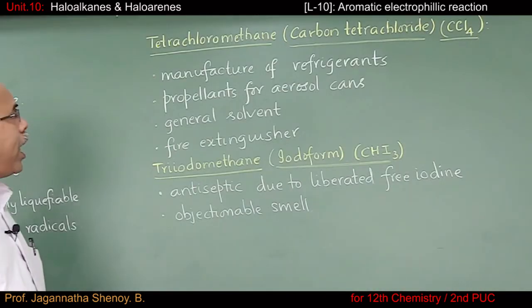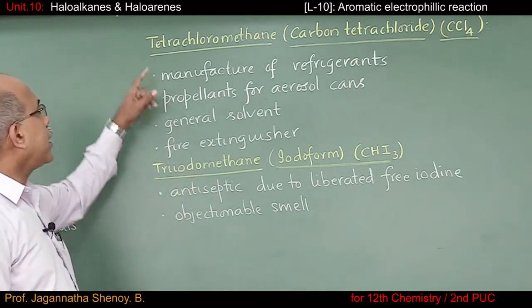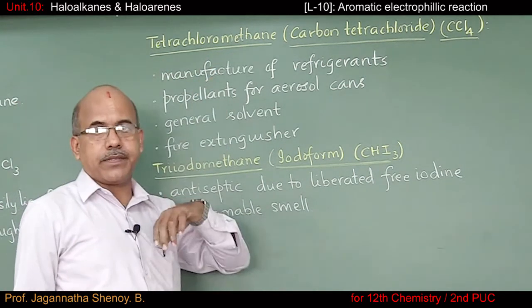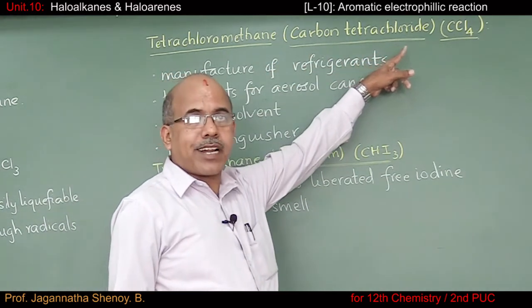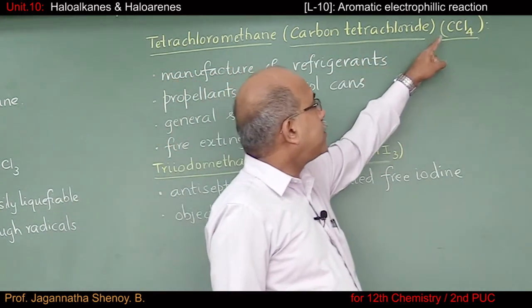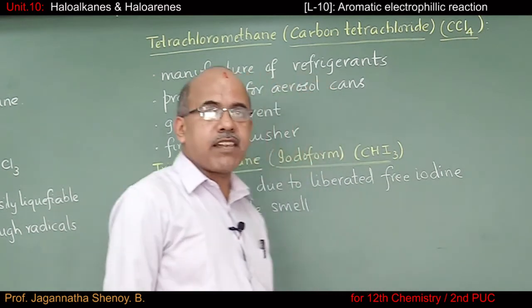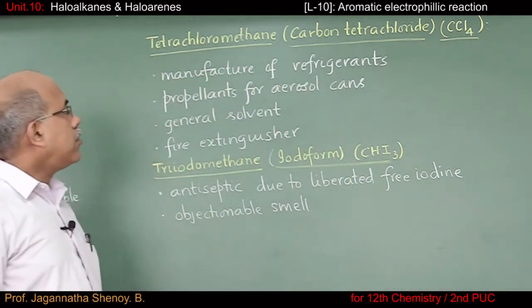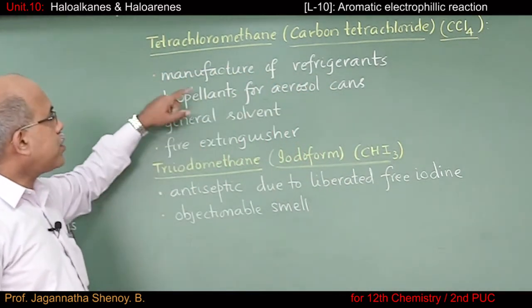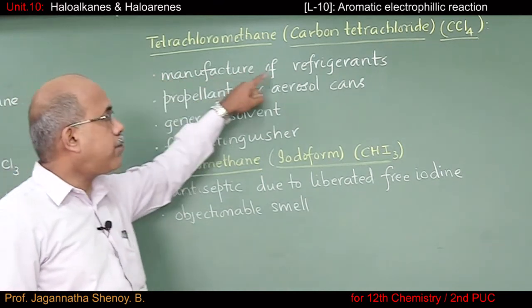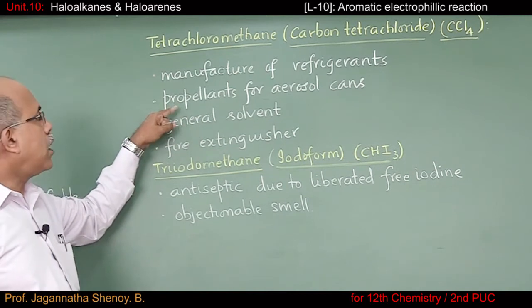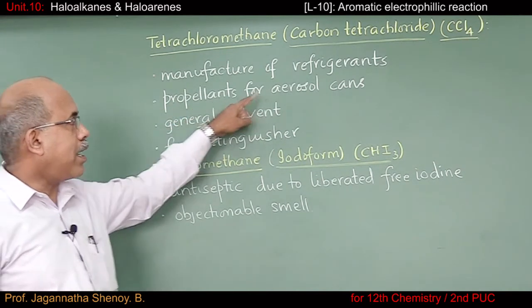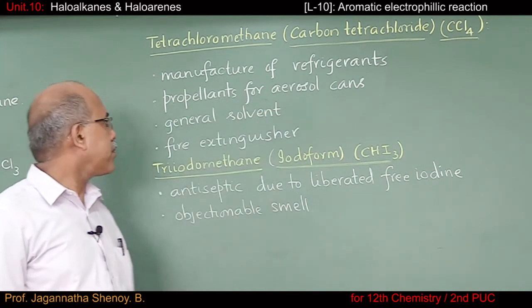The third polyhalogen compound we are going to consider is tetrachloromethane. That is the IUPAC name. Common name is carbon tetrachloride, and its formula is CCl4. Now, this CCl4 is used in the manufacture of refrigerants. It's also used as propellants in aerosol cans.